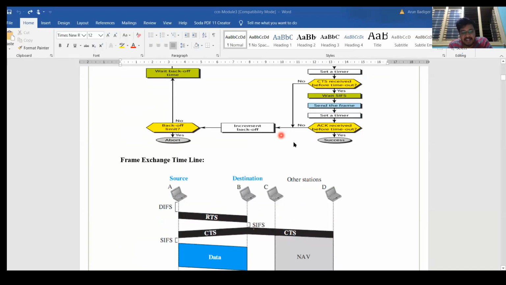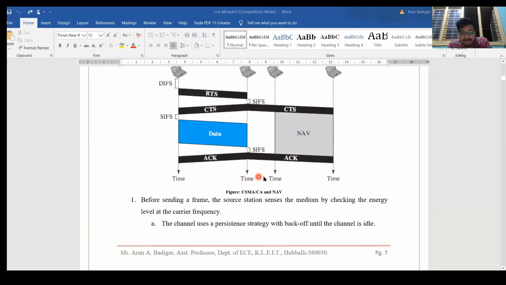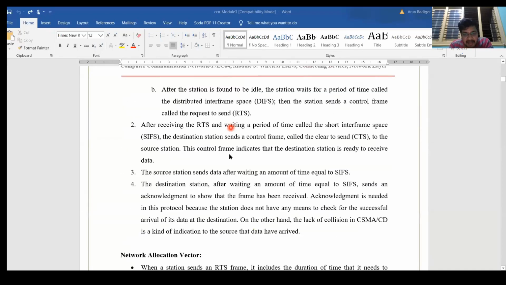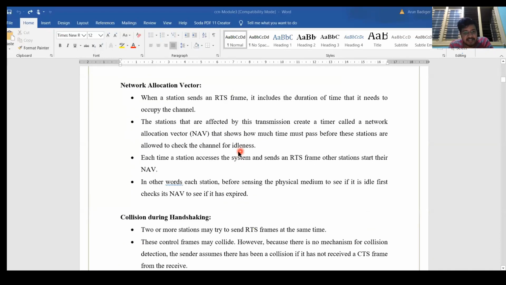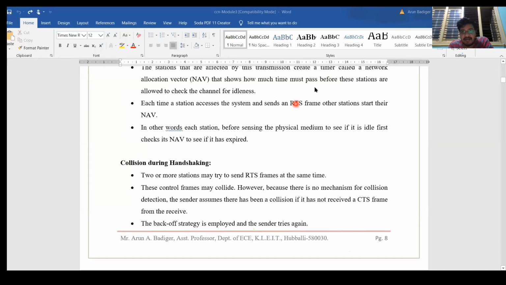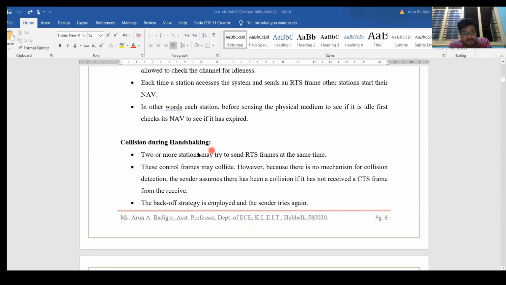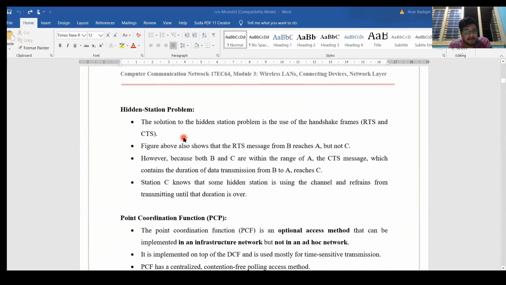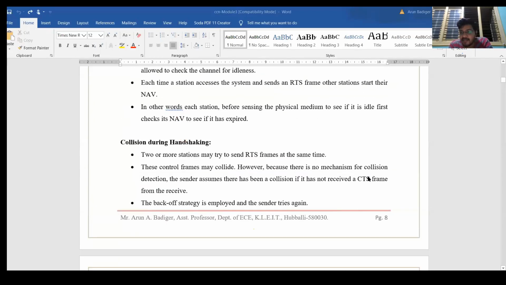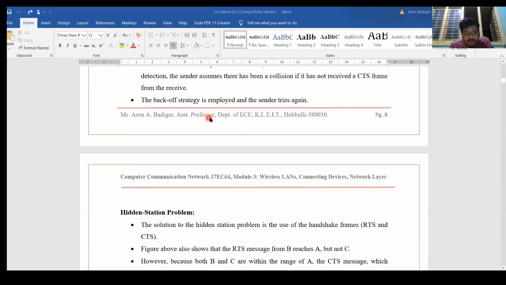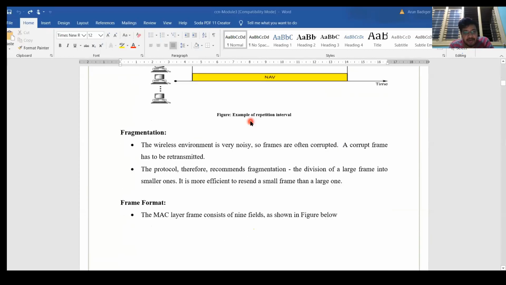Same is CSMA/CA. There is no change, nothing is there. That is the same. The same thing is explained again, the same procedure. Okay, then there are a few problems in this one. What are all those problems? Let me address them first.